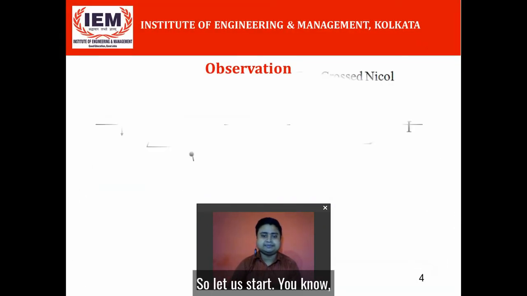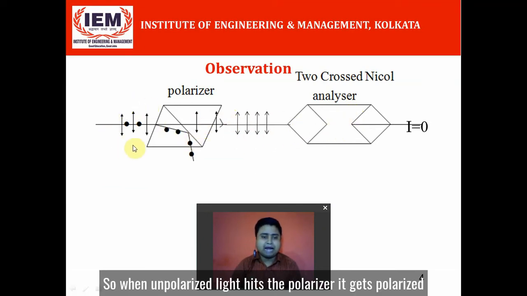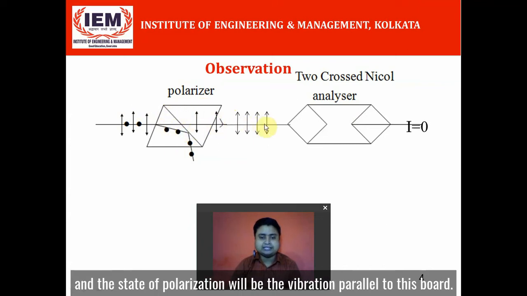So let us start. We have used here a crossed Nicol system, a polarizer and the analyzer made up of Nicol prisms. When unpolarized light hits a polarizer, it gets polarized, and the state of polarization will be the vibration parallel to this board.